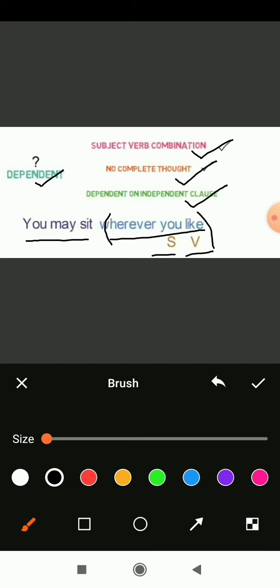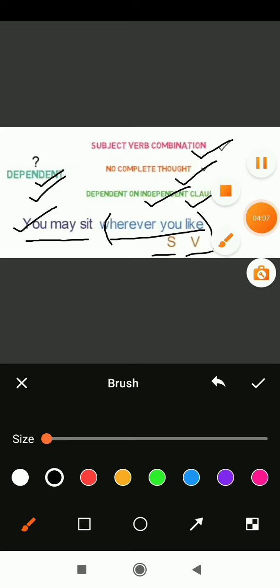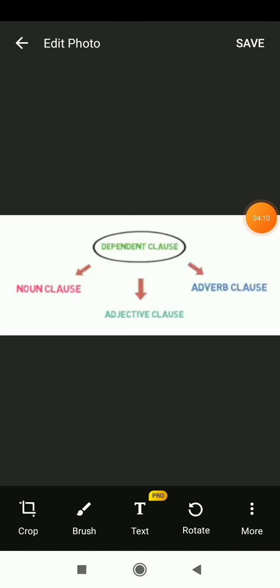That's why a dependent clause is always dependent on an independent clause. So now the clauses are divided into dependent and independent. This is made clear with a perfect example. Now let's begin further. Now we discuss the types of dependent clause.